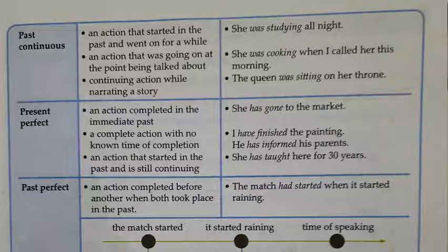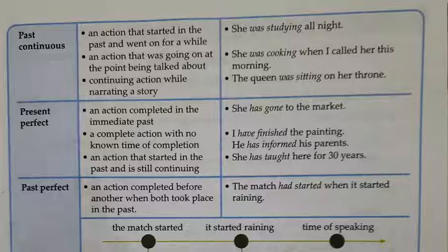Then another function of past continuous tense is to show an action that was going on at the point being talked about. Whatever the point of the past we are talking about, suppose the action was going on at that time, then also we use past continuous tense. For example, she was cooking when I called her this morning.